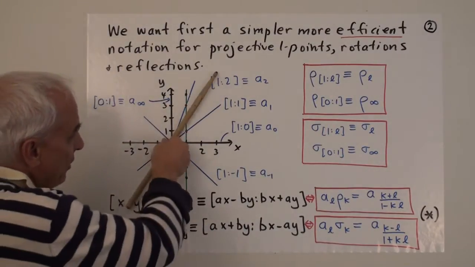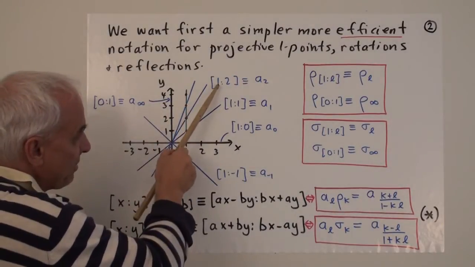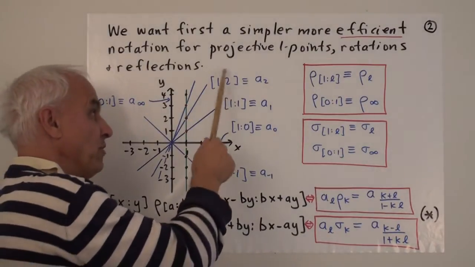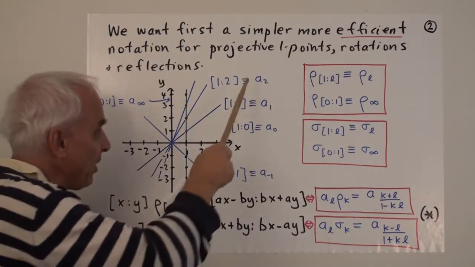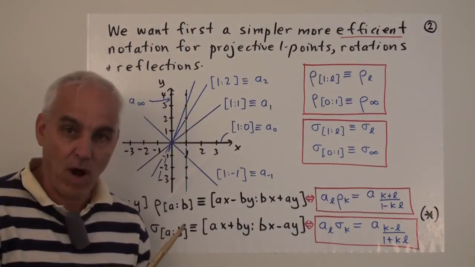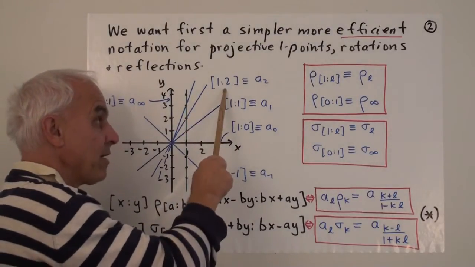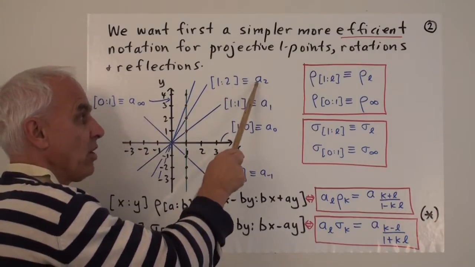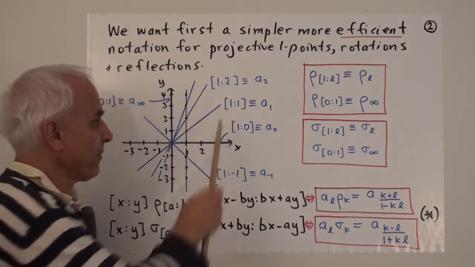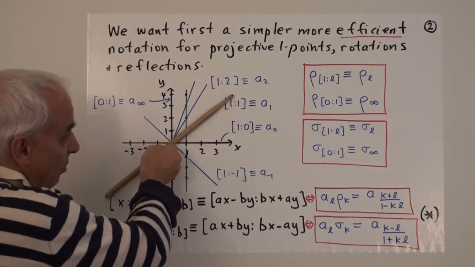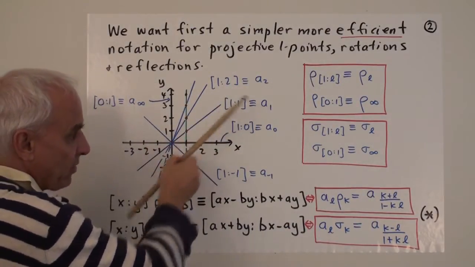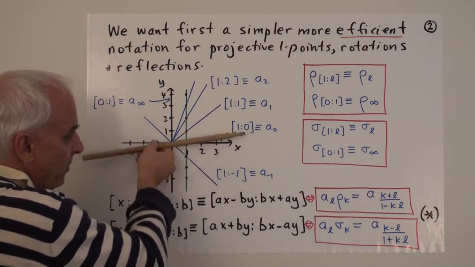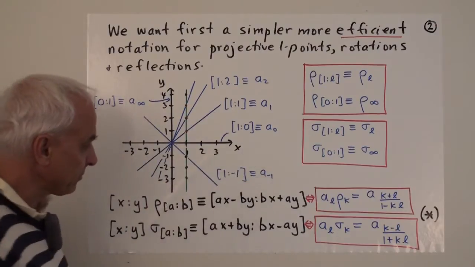So for example, this line here can be written as the point 1 to 2. It can also be written as 2 to 4 or 3 to 6. But if we normalize so that the first coordinate is 1, then the second coordinate is unique, and we can therefore represent this projective point more efficiently by just calling it a sub 2. Similarly, this projective 1 point can now be referred to as a sub 1. This one as a sub 0. This one as a sub minus 1.